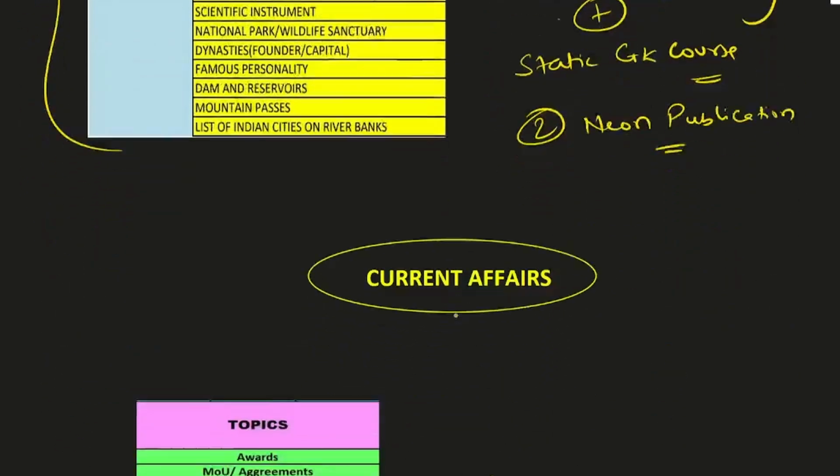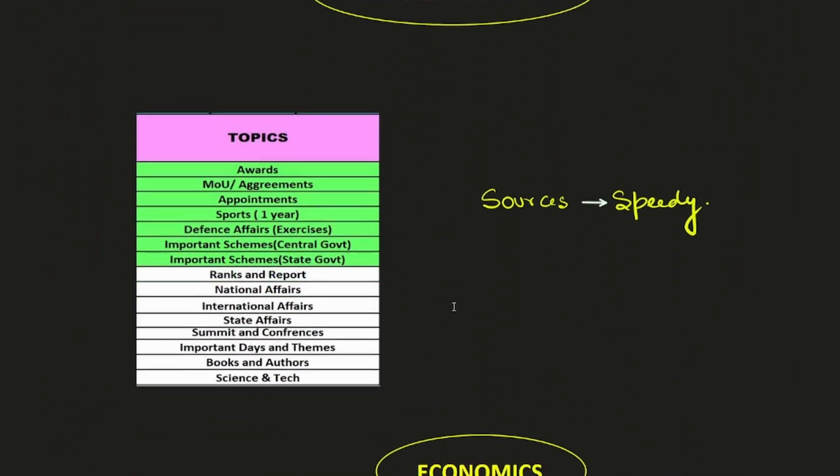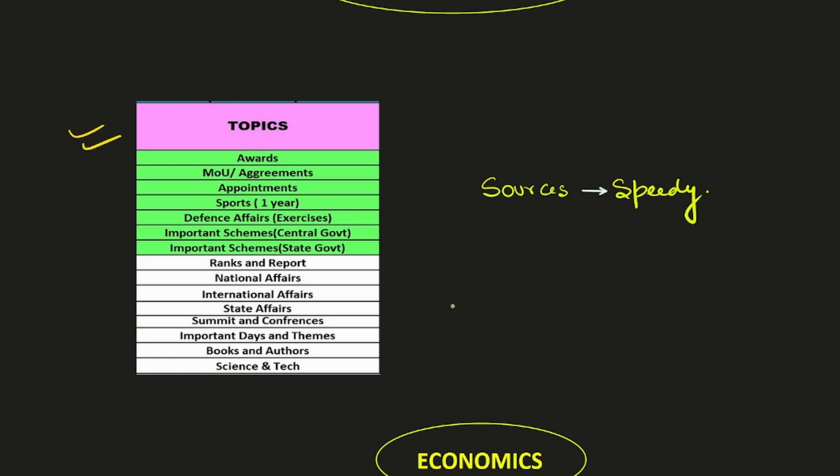Now moving on to the current affairs section. So in current affairs, these are very important topics that I have mentioned here, and in current affairs also I have mentioned few topics in green. These are must do sections before examination. You should have an absolute command over these topics for previous 1 year. Okay, so these are the topics that you need to refer for current affairs.